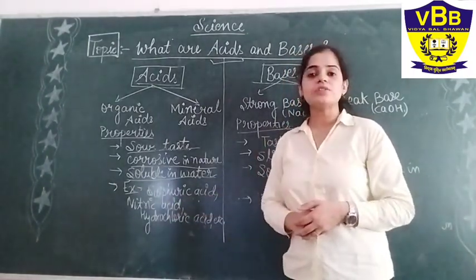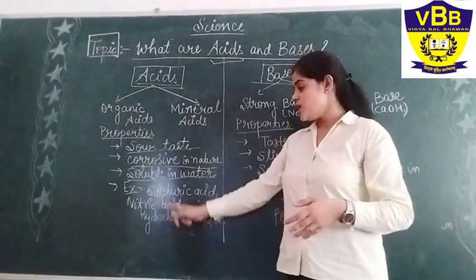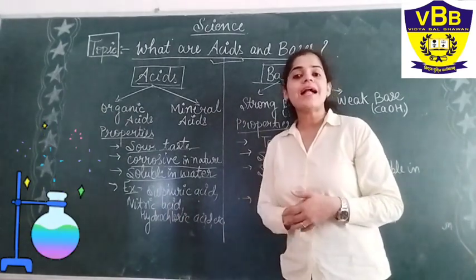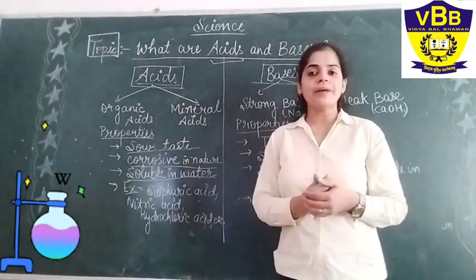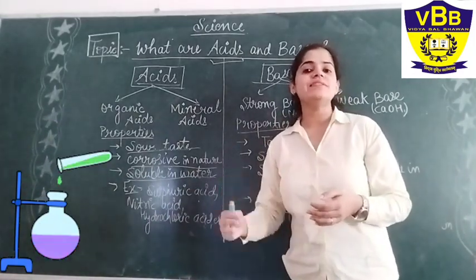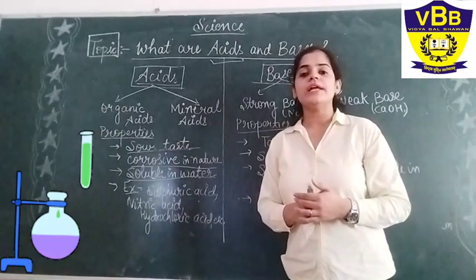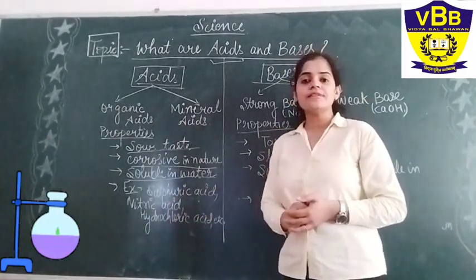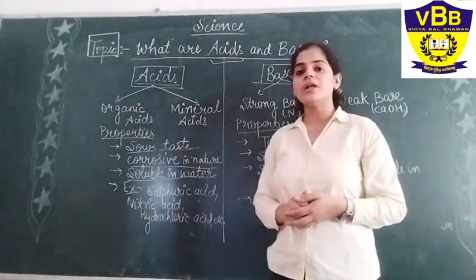Now the examples of acids. There are many kinds of acids present here. For example, sulfuric acid, nitric acid, hydrochloric acid, that are used in various purposes for making certain kinds of food materials, for making different kinds of cosmetic products, for making different things that we use in our day-to-day life. So this is all about the properties of acids. This is about the types of acids that we have learned about.